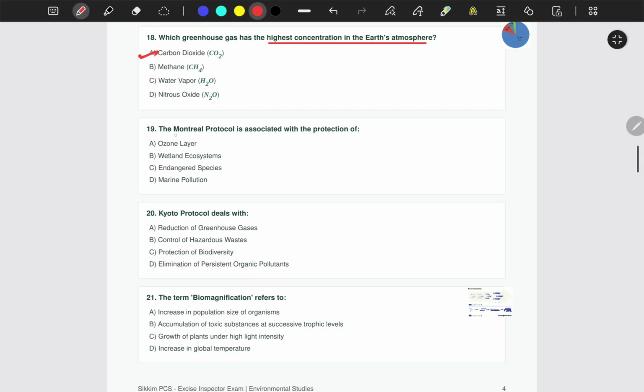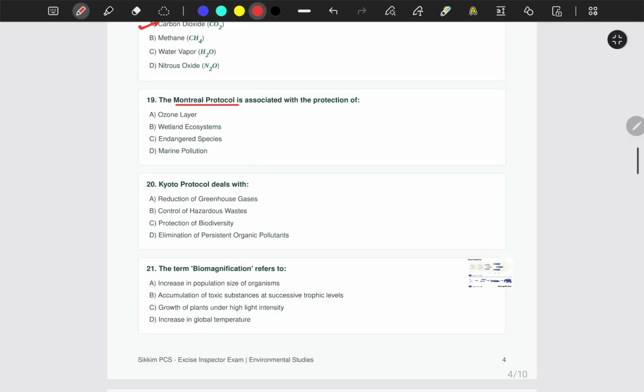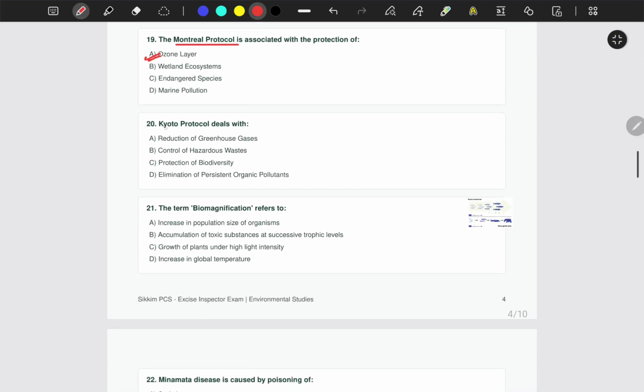Next one is question number 19. The Montreal Protocol is associated with the protection of ozone layer, wetland ecosystems, endangered species, or marine pollution. The correct answer is ozone layer. Kyoto Protocol deals with reduction of greenhouse gases, control of hazardous waste, protection of biodiversity, or elimination of persistent organic pollutants. It is reduction of greenhouse gases.